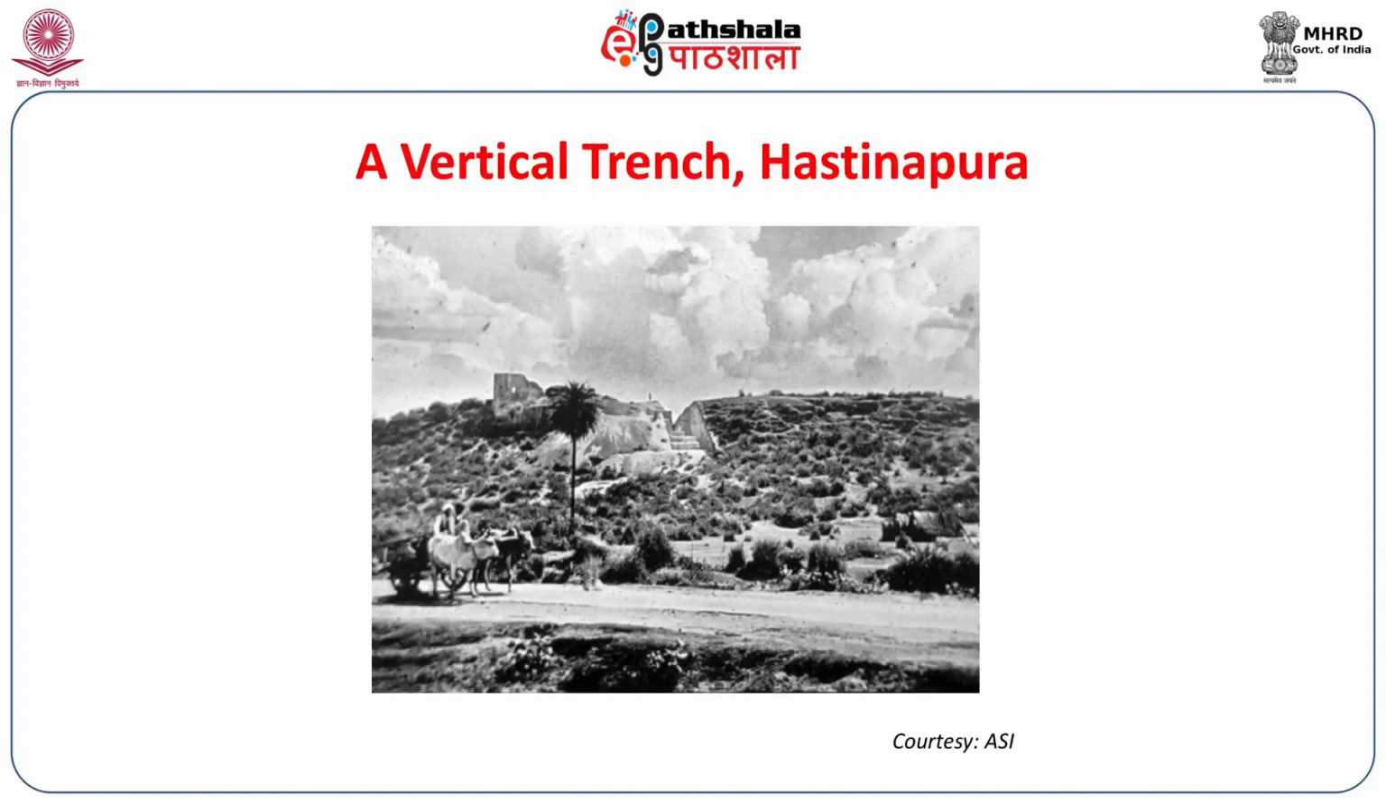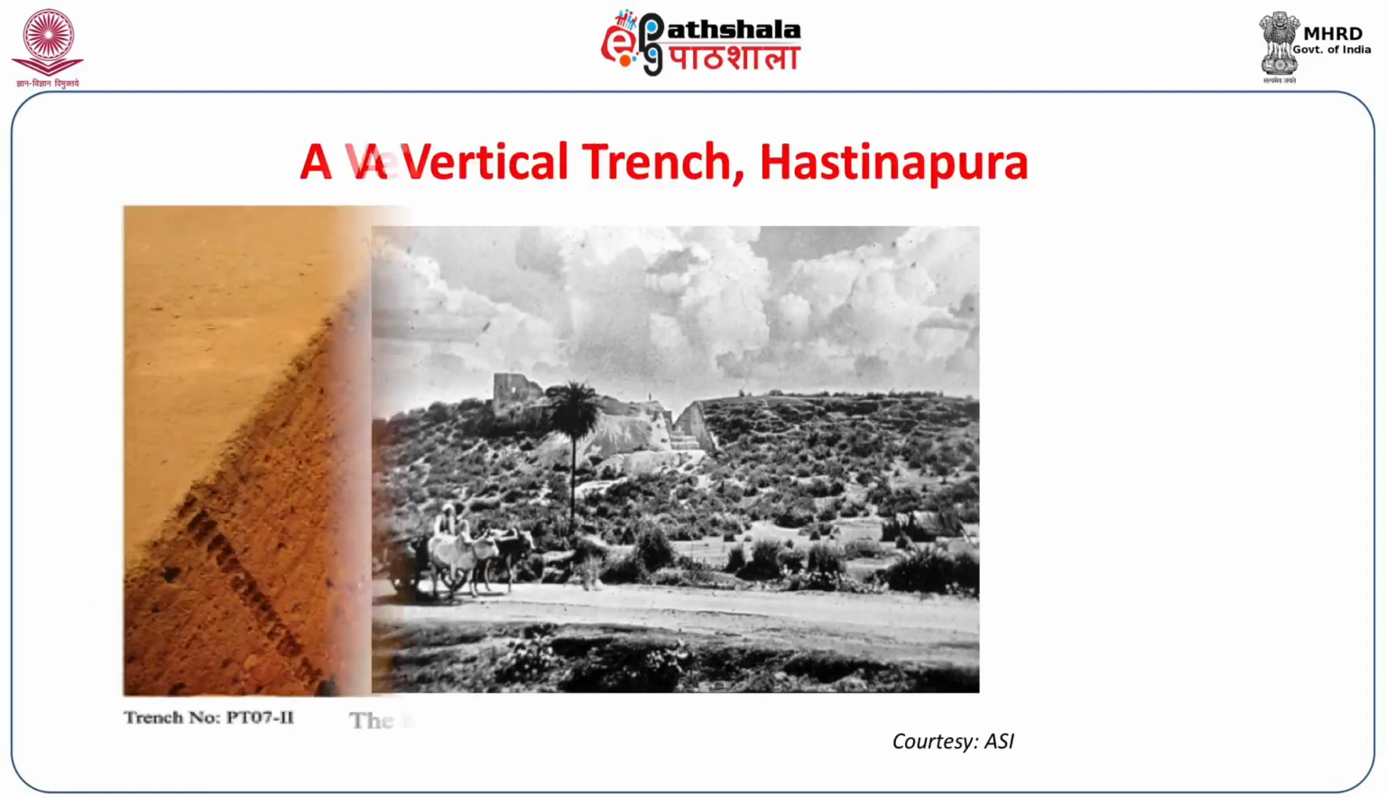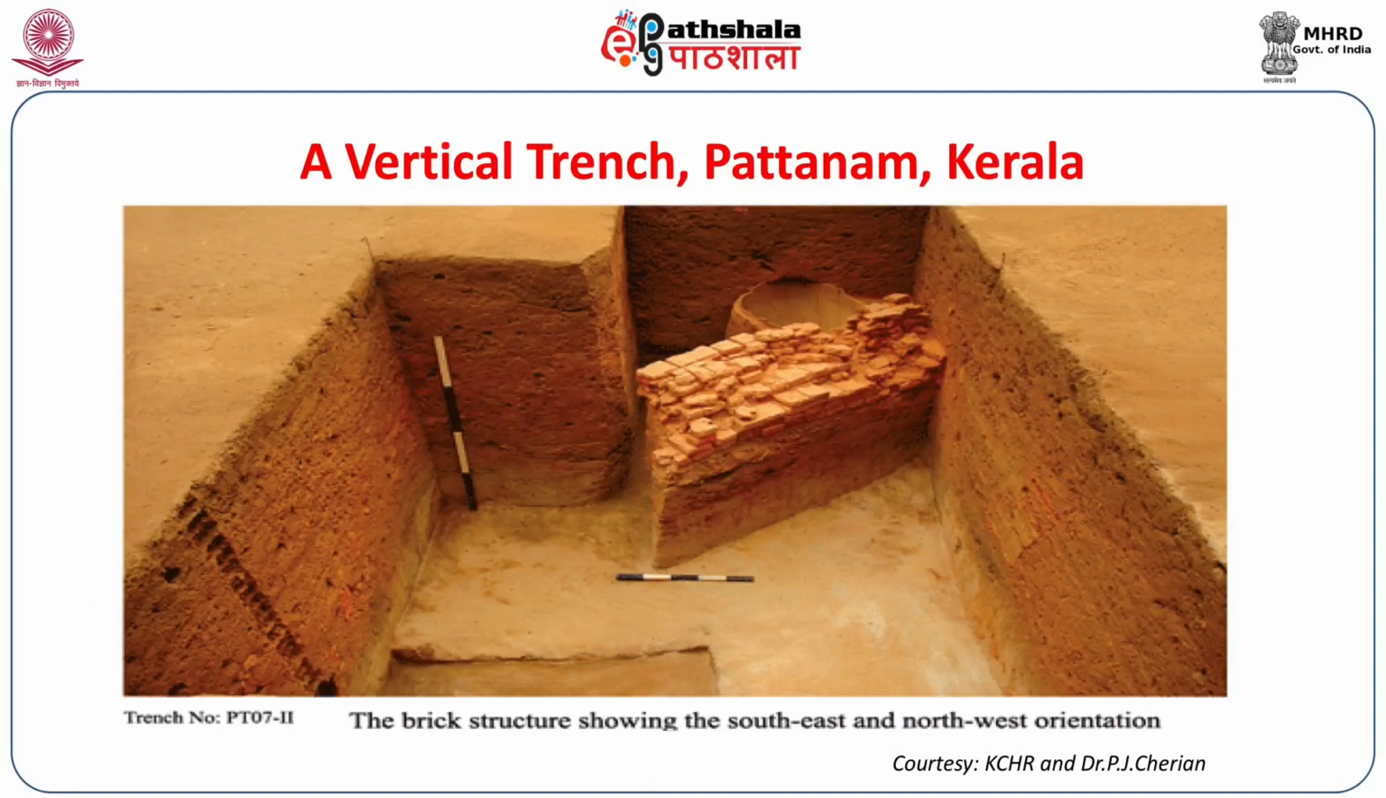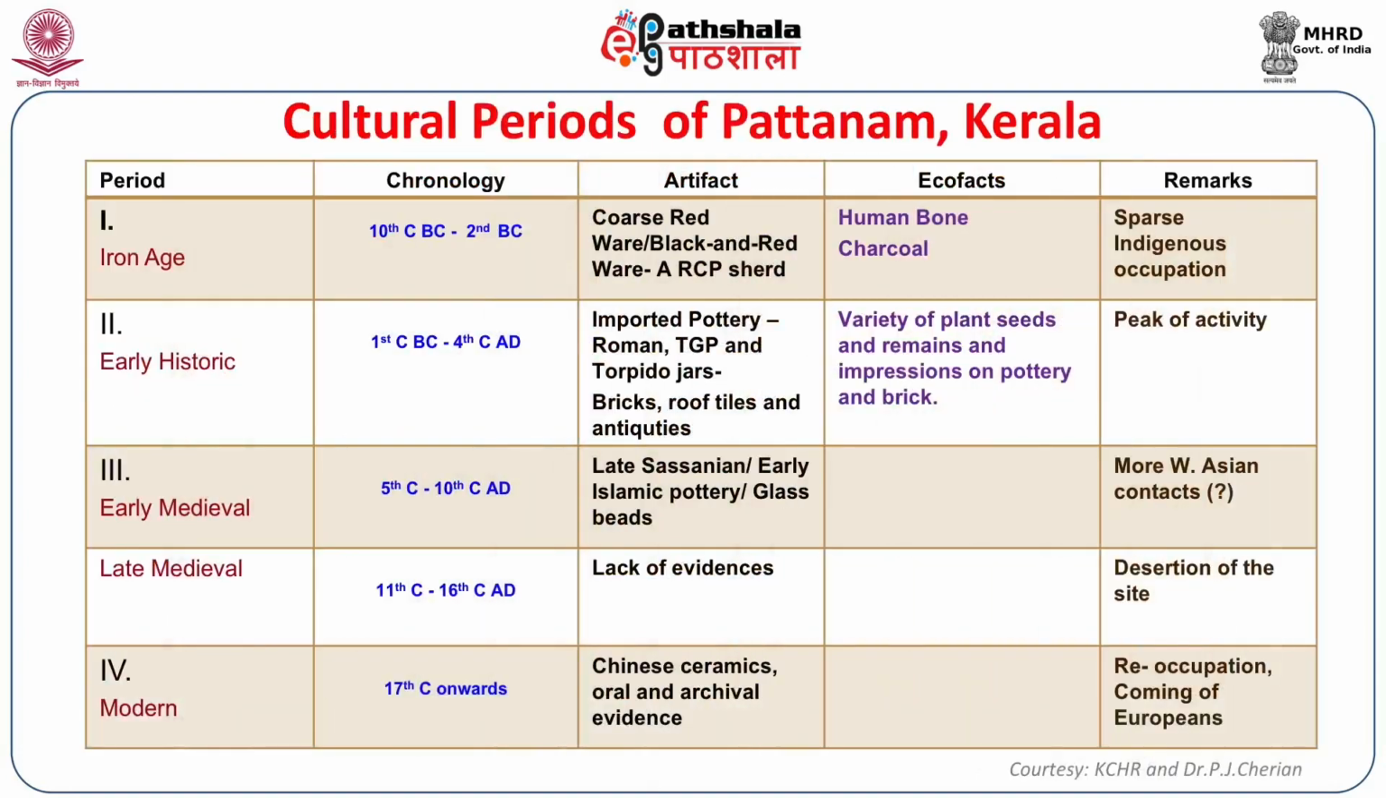What you see in this image is a vertical trench at the site of Hastinapura, excavated by Archaeological Survey of India. Here we see another vertical trench at the site of Pattanam in Kerala. Here we can see the multiple layers, and several cultural periods are represented here. The cultural periods are listed in this table. We have several cultural periods starting from Iron Age, and then we have early historic period, early medieval period, late medieval period and modern period.